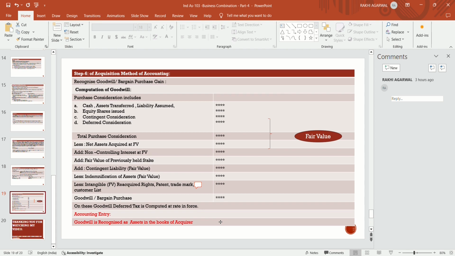Cash, assets transferred, liabilities assumed, all of this purchase consideration is at fair value. Then from the total purchase consideration, reduce the value of net assets acquired at fair value. Net assets acquired means total assets acquired minus total liabilities assumed of the acquiree company, which are recognized at fair value. That amount is to be reduced. Then add the value of non-controlling interest at fair value.